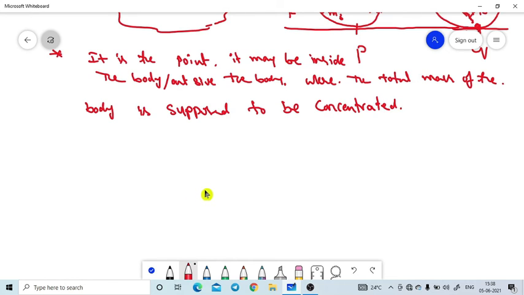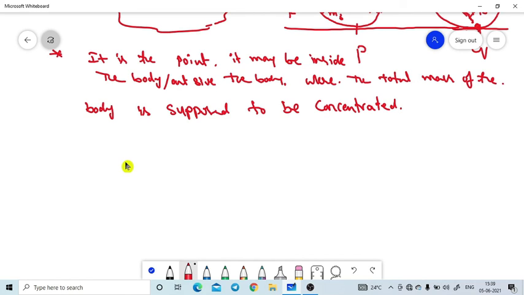See what I am telling. We are assuming that the total mass of the body is concentrated at one place. That point is named the center of mass. With the help of the center of mass, the motion of the body can be explained very easily. That is the reason we consider the center of mass.